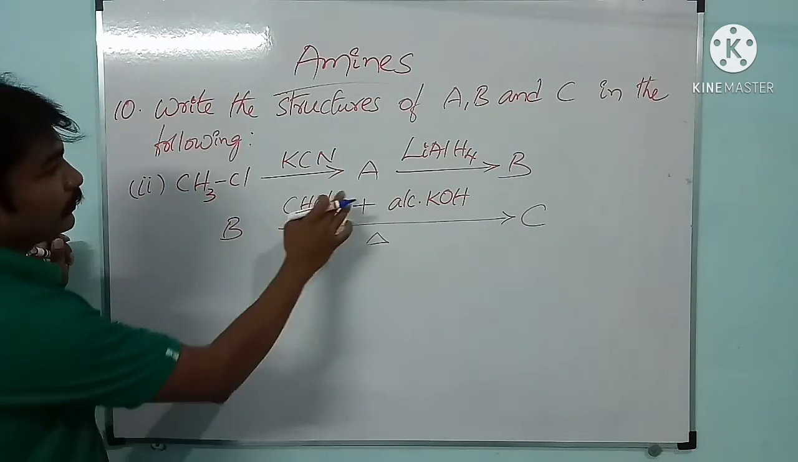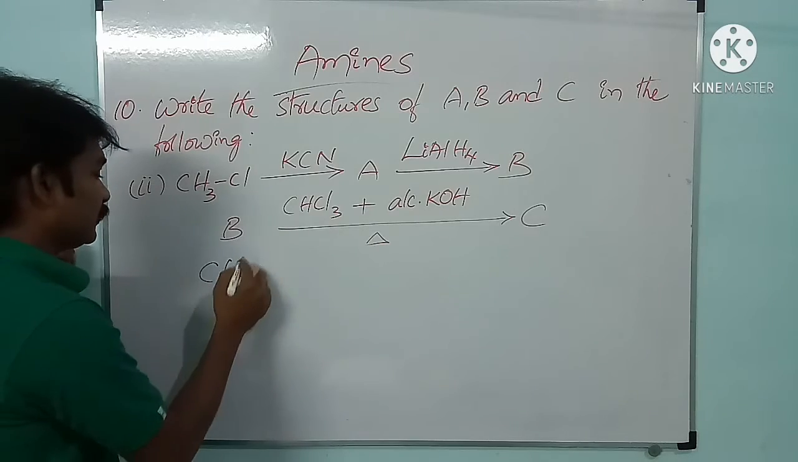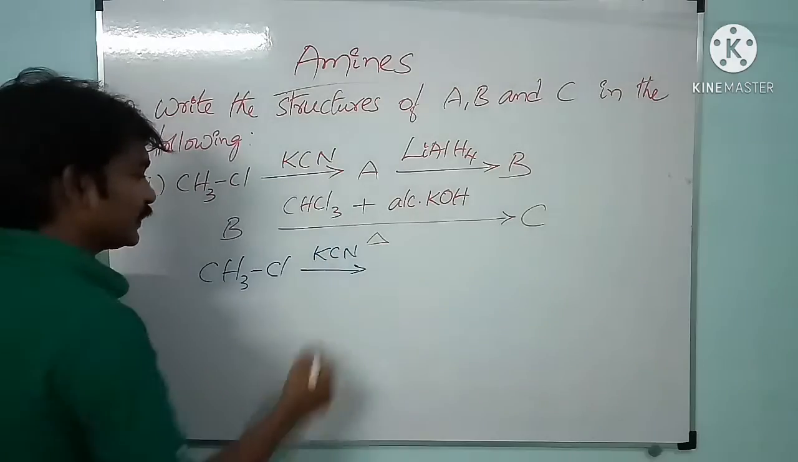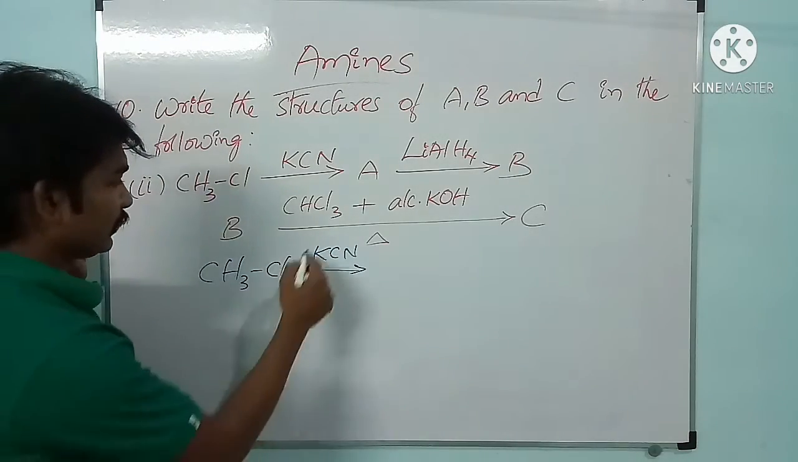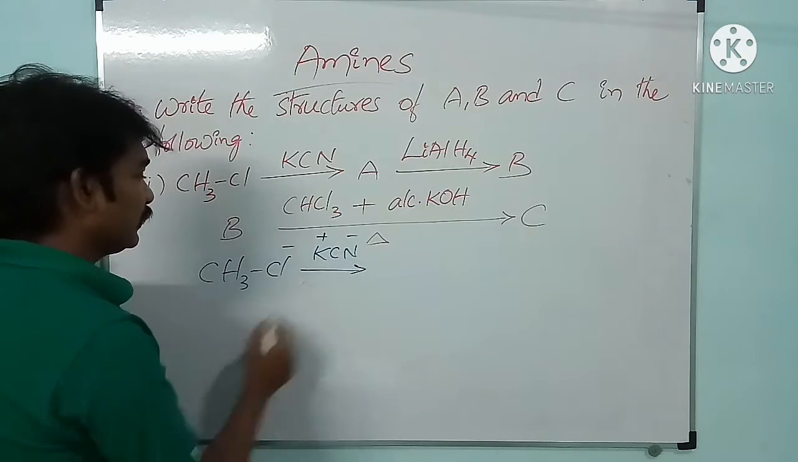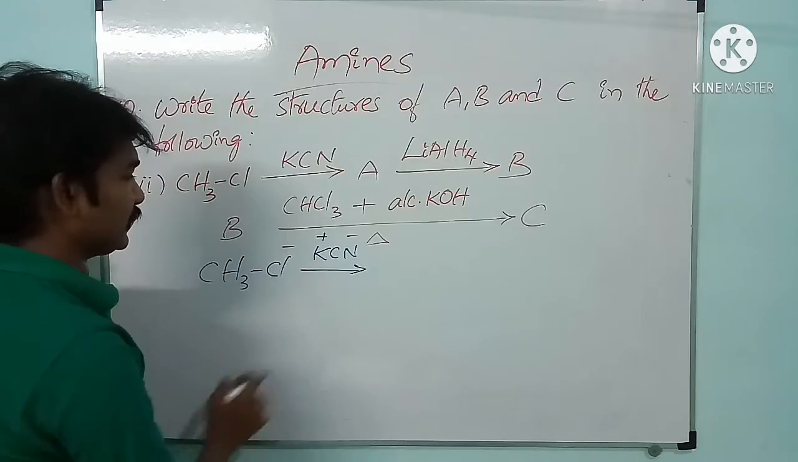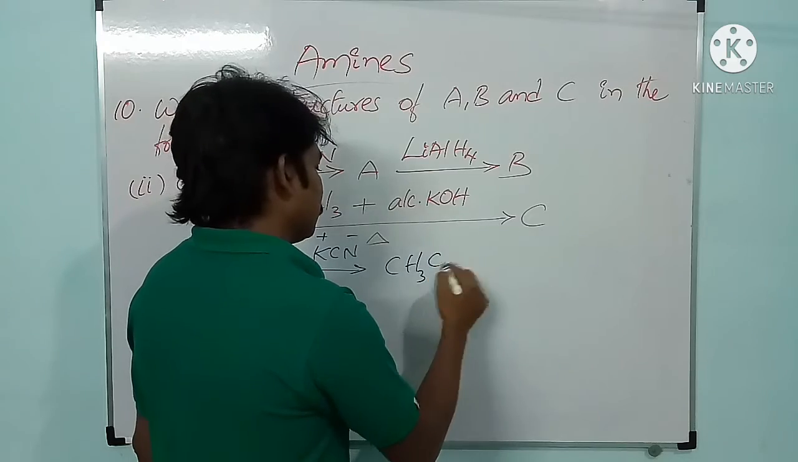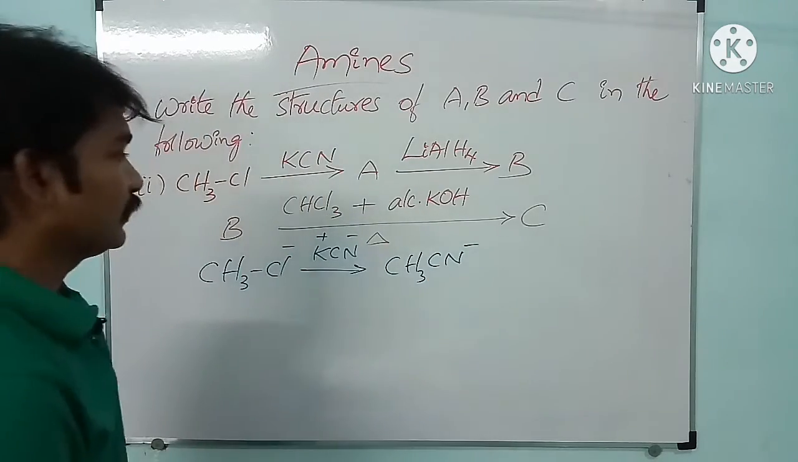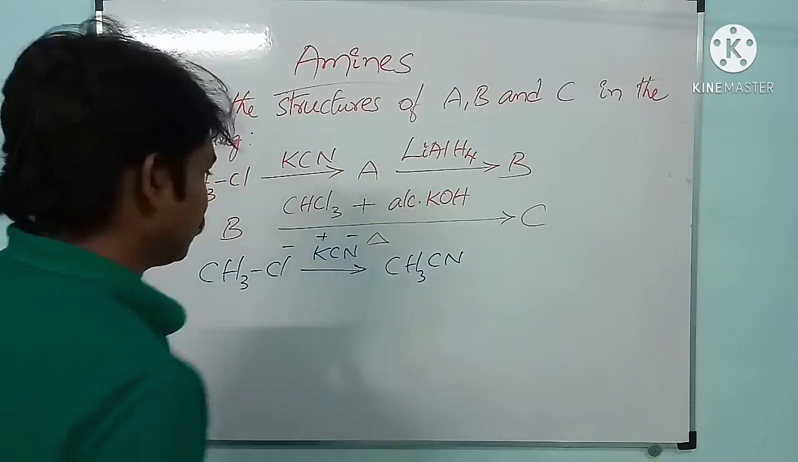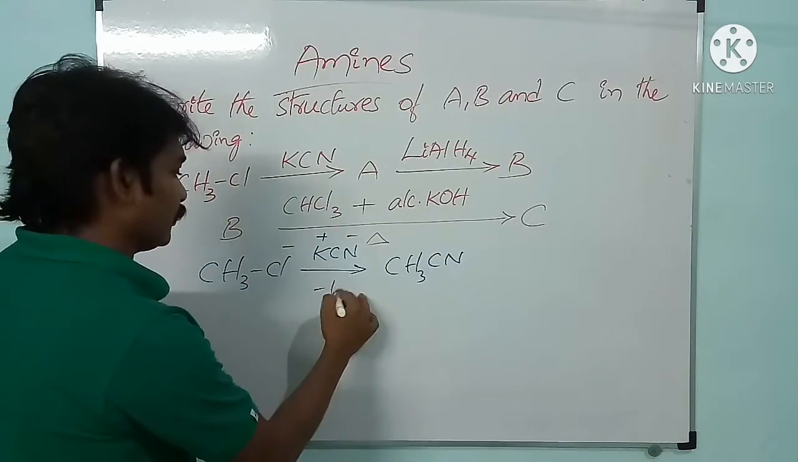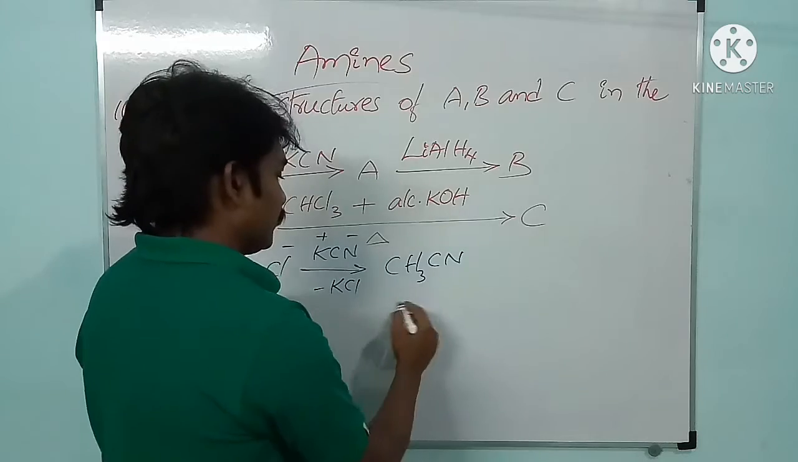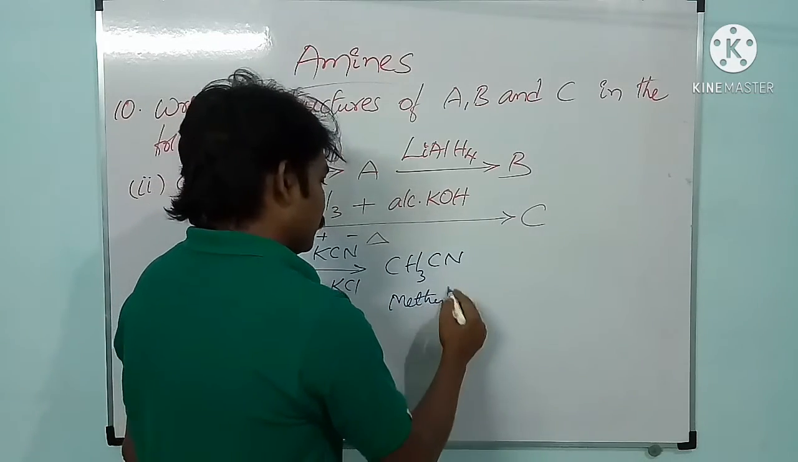See here, on treating methyl chloride in presence of potassium cyanide, K plus Cl minus, the Cl minus is replaced with CN minus, then we will get CH3CN. No need to write CN minus here, just CN. And here KCl is removed. What is this? This is methyl cyanide.